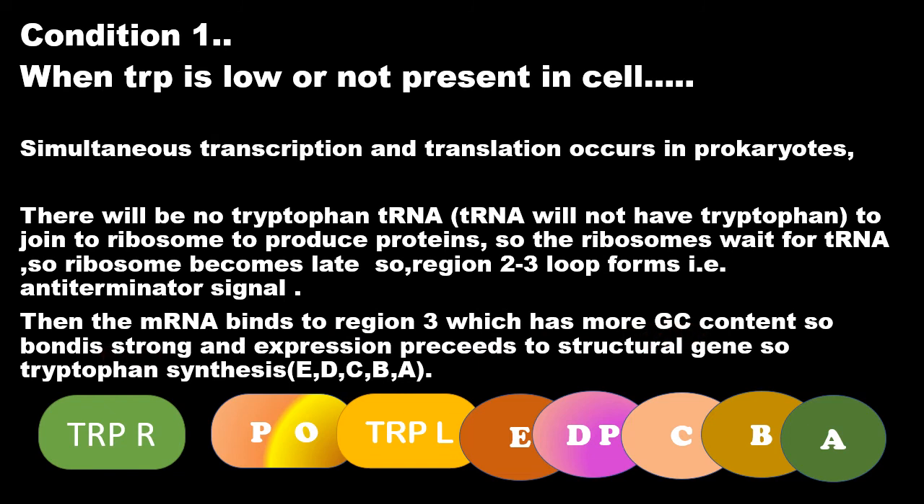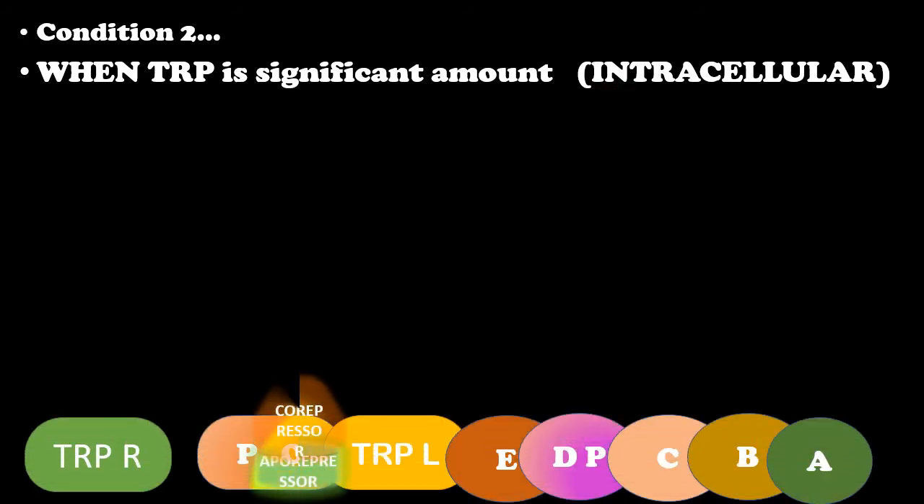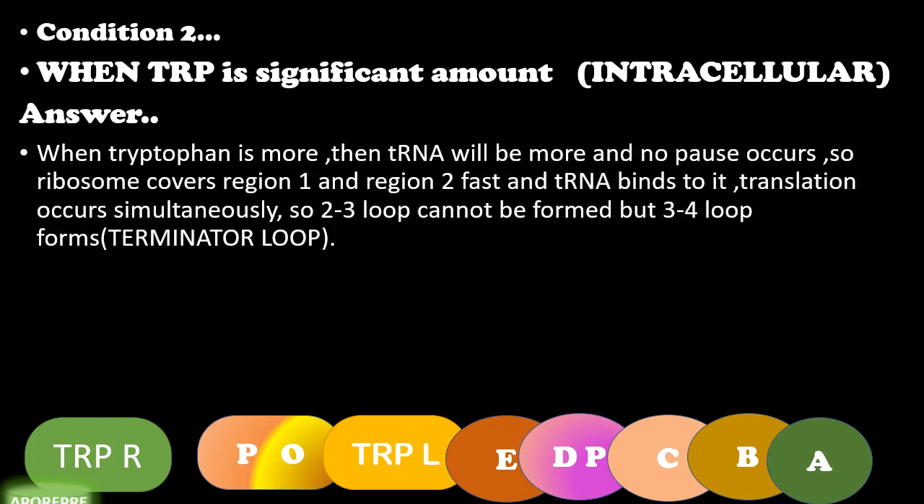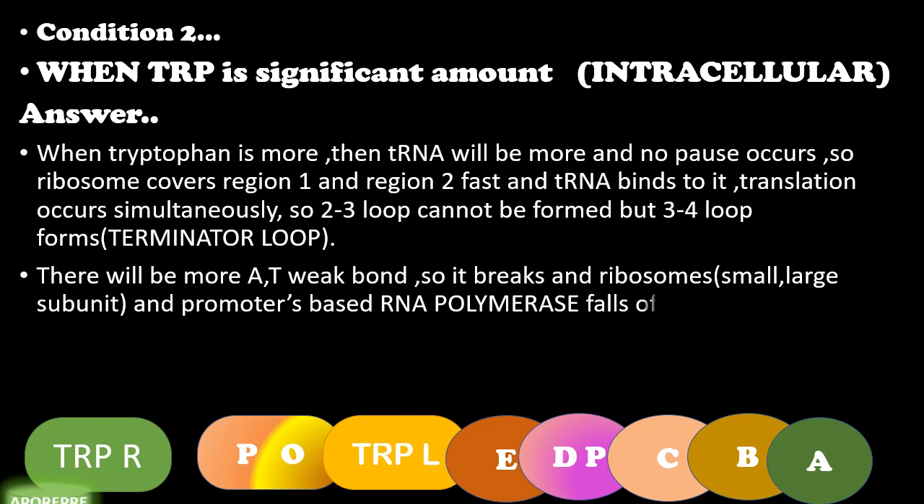Now we can see another condition. When tryptophan is in a significant amount, this is intracellular. Consider it is produced by the bacteria itself. When tryptophan is more, that is, a significant amount is produced, then what happens? The charged tRNA will be more because the tRNA will have tryptophan in it. So no pause will occur at regions 1 and 2. So the ribosome will cover region 1 and 2 very fast and the tRNA binds to it, and translation occurs simultaneously.